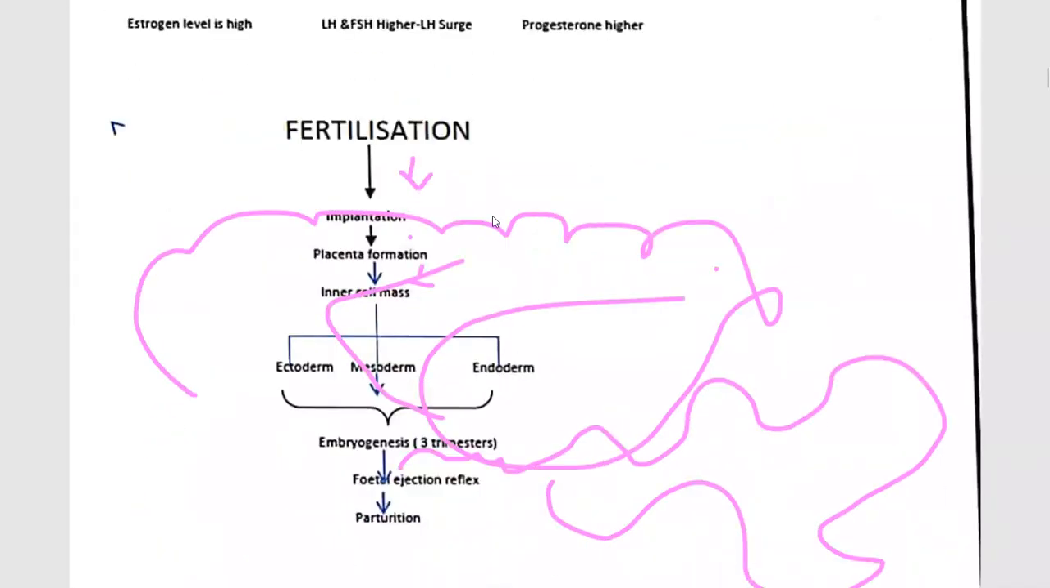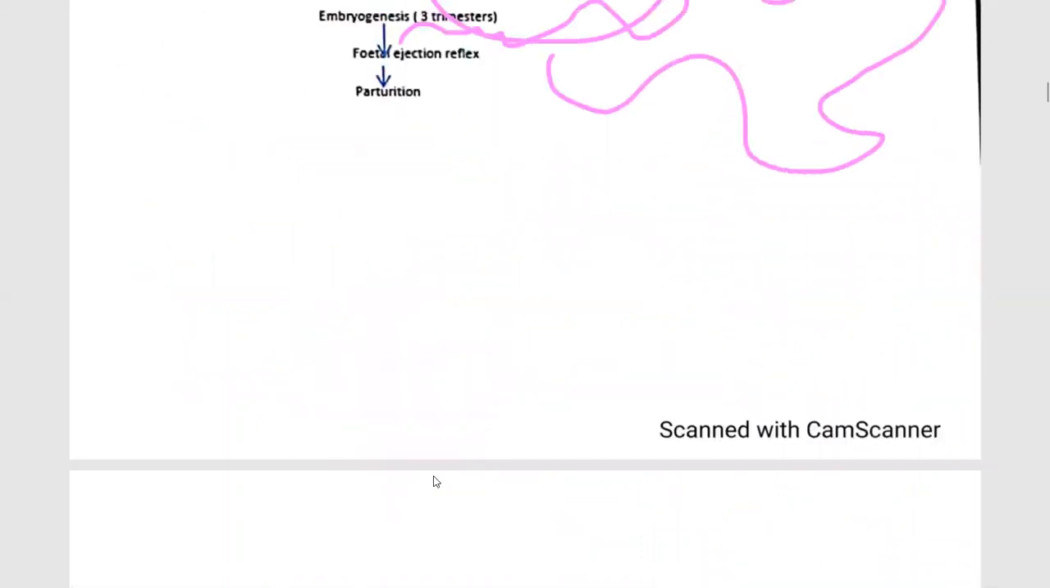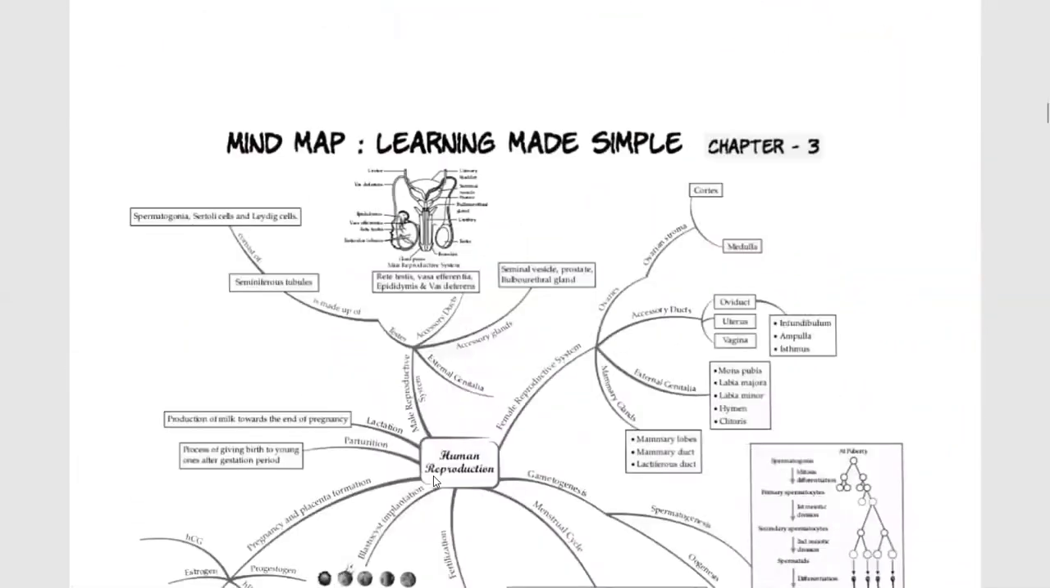Fertilization. The processes following fertilization are implantation, placenta formation, and inner cell mass. Inner cell mass comprises 3 layers: ectoderm, mesoderm, endoderm, and these 3 combined form the embryo. Embryogenesis is studied under 3 trimesters. Trimester is a time period. Then comes the fetal ejection reflex, and then parturition, after which the baby is born.